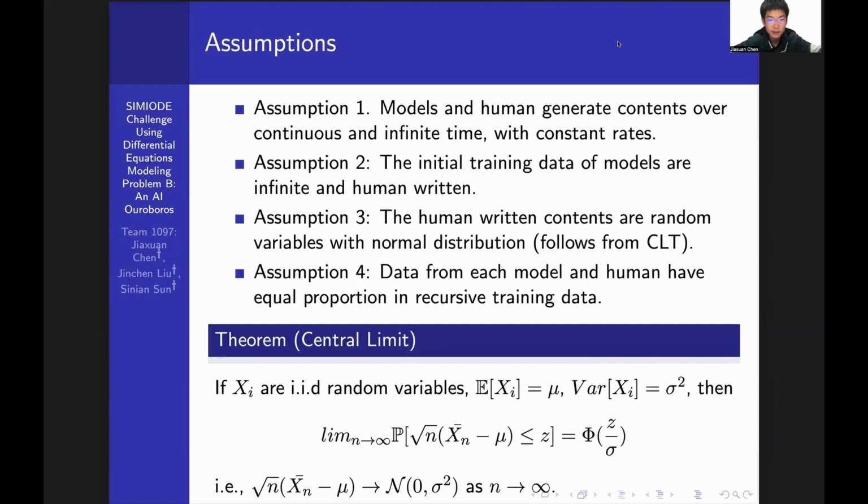To simplify our model, we make several assumptions. 1. Models and humans generate content over continuous and infinite time with constant rates. 2. The initial training data of models are infinite and human-written. 3. The human-written contents are random variables with normal distribution. Note that this follows from the central limit theorem, which states that if random variables are independent, identically distributed random variables, then their sample mean, when the number of such variables goes to infinity, goes to a normal distribution. 4. The data from each model and human have equal proportion in recursive training data.